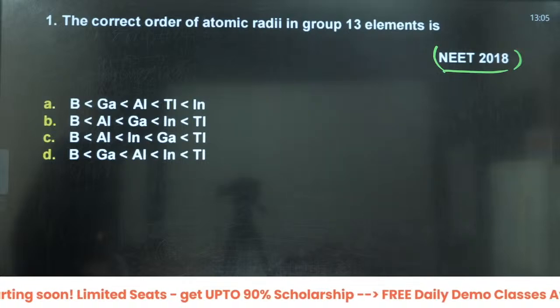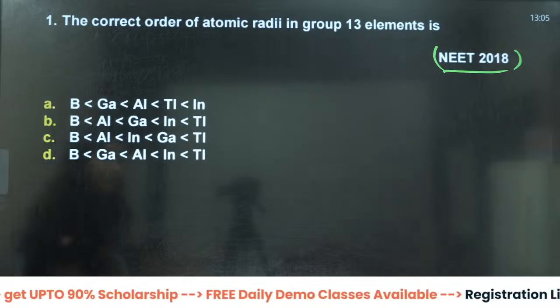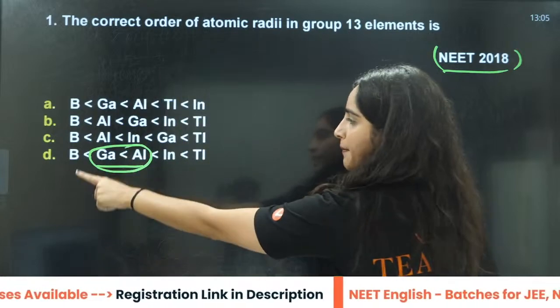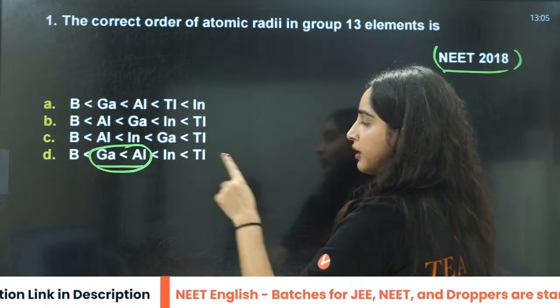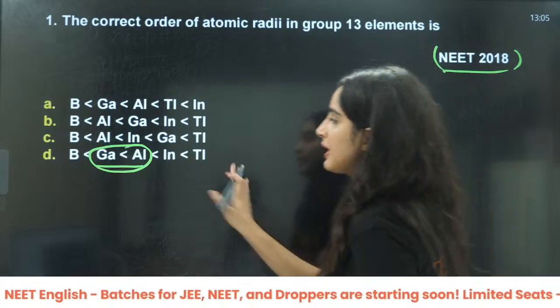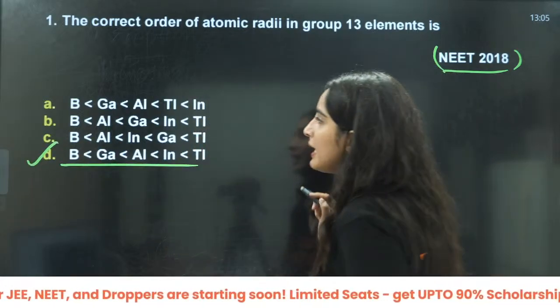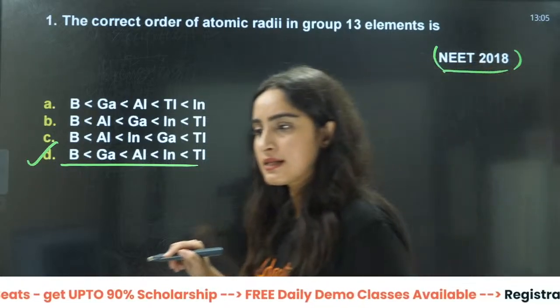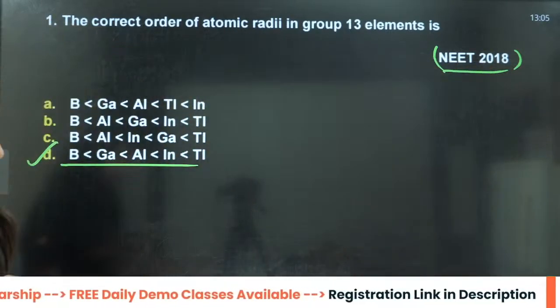Very good. Now, as I told you, you will see the change here: boron, gallium, aluminium, indium, thallium. So D is the correct answer.